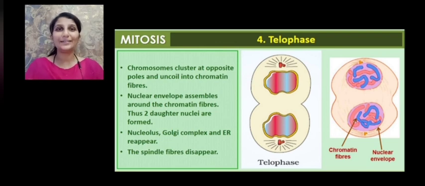So the nuclear membrane appears, the nucleolus appears, the Golgi complex and endoplasmic reticulum reappear and the spindle fibers disappear, and we can see each cell is having two daughter nuclei, and thus it comes to an end of karyokinesis. So karyokinesis is the division of the nucleus and is formed of four stages: prophase, metaphase, anaphase, and telophase.